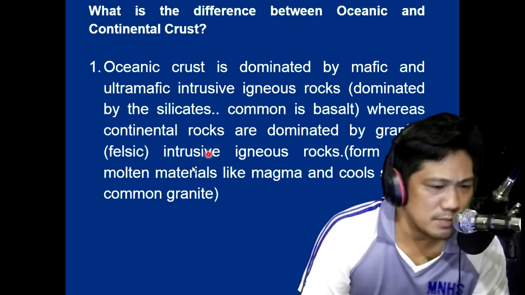And the most common molten material that cooled is granite. So in the oceanic crust, what you will find is mostly basalt, while in the continental crust, the rocks you will find are granite.